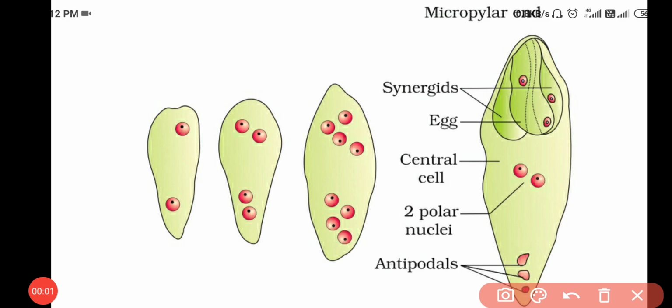So in this diagram we can easily see that, first of all, in the megaspore the first nuclear mitotic division occurs, and due to that two nuclei form and they move toward their poles. After that, two sequential mitotic divisions occur, and then the 8-nucleate state forms, and from each group of 4 nuclei, one moves to the center and the rest of the 3 stay at each pole.